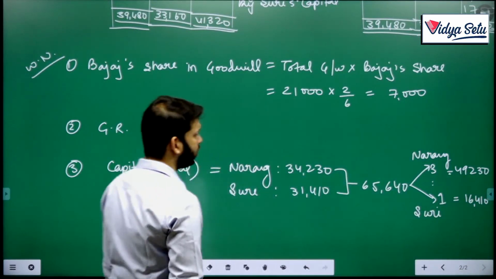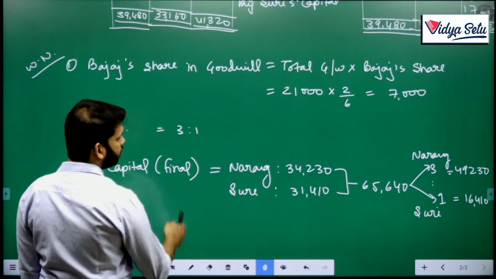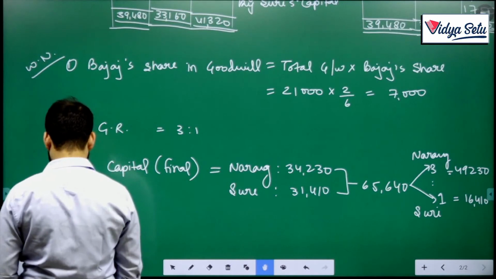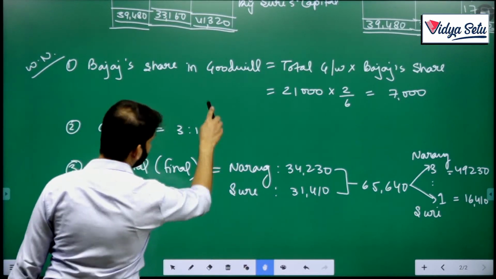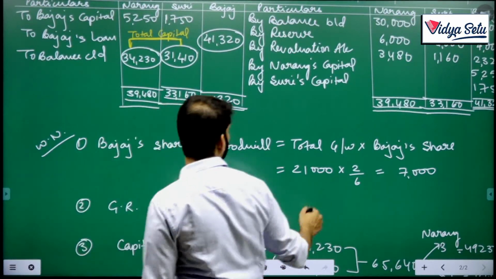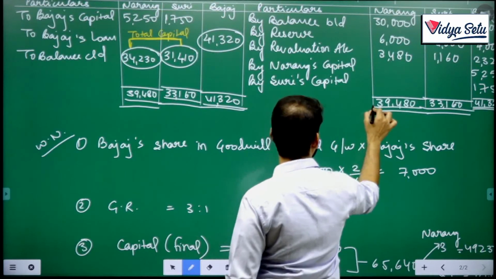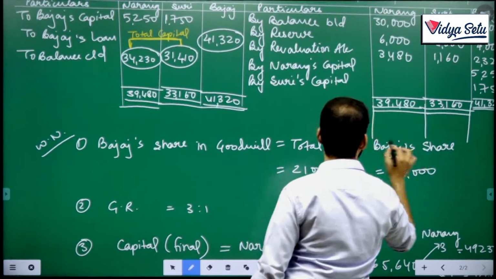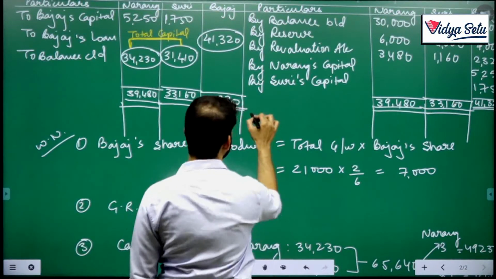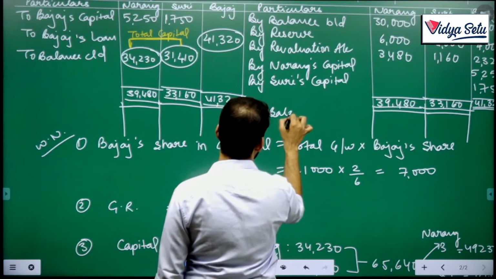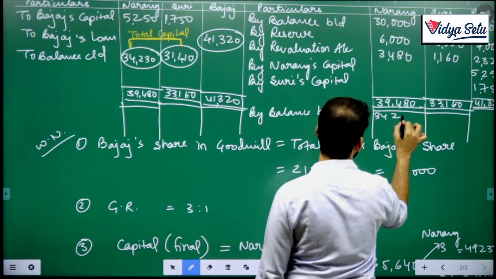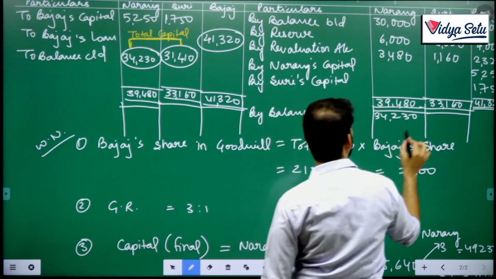So now we know this should be the closing capital, 49,230 and 16,410.